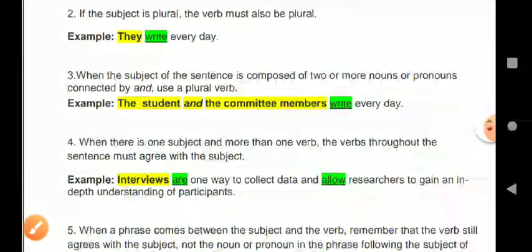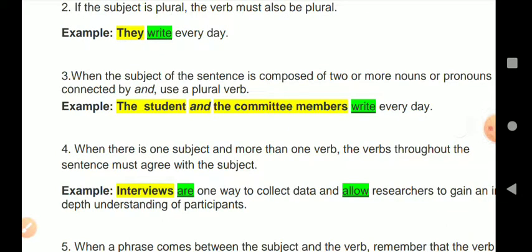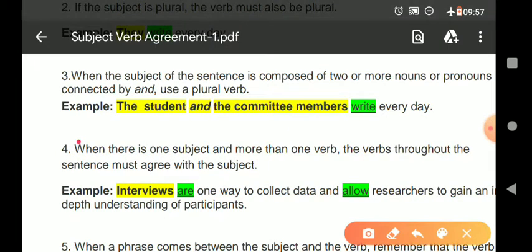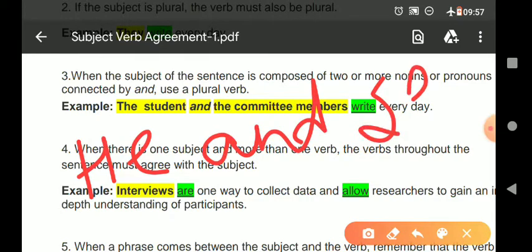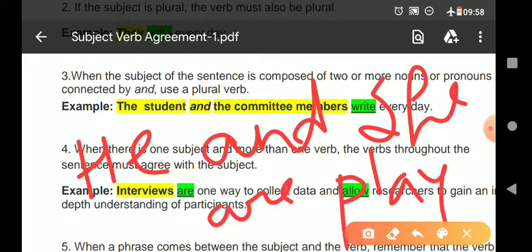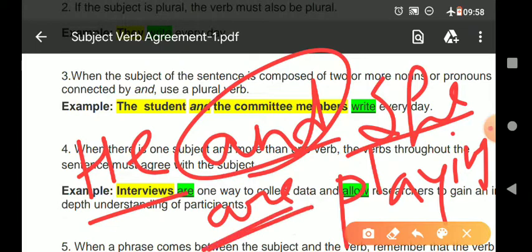Another example I can give you of this: he and she are playing. Now you are seeing two subjects joined by and, so here we should use plural verbs.